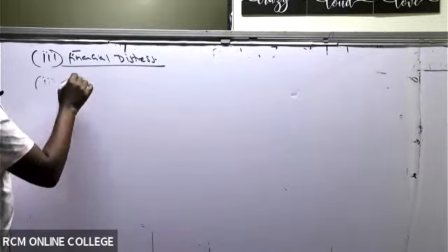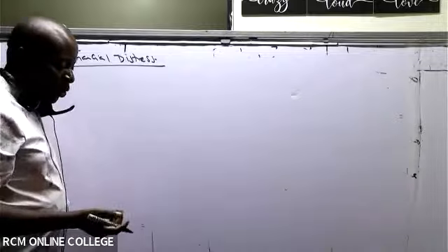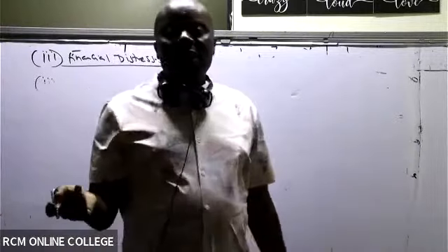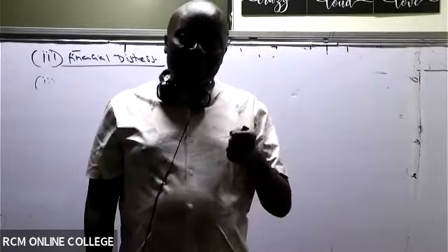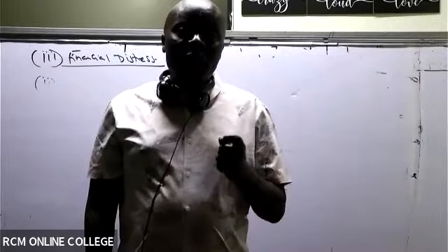Of course, financially distressed organizations must always have leverage, because it is this leverage, this debt, that is suppressing you, that is choking you.